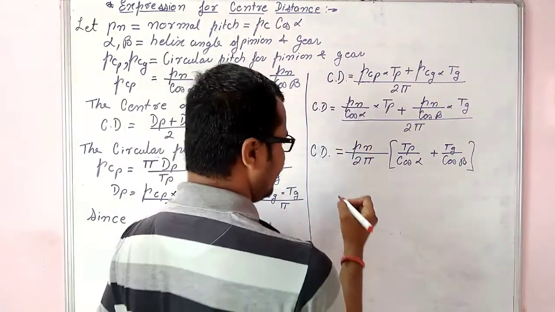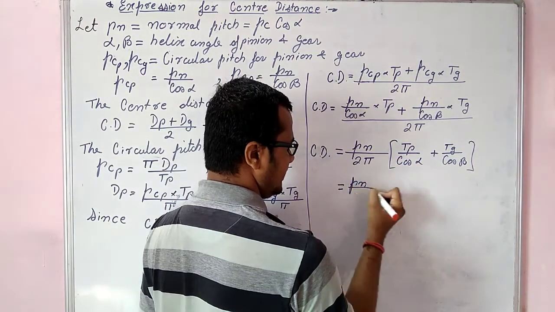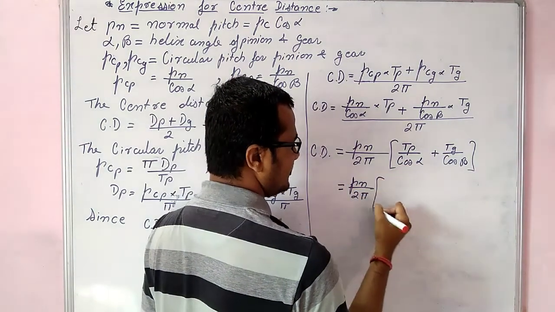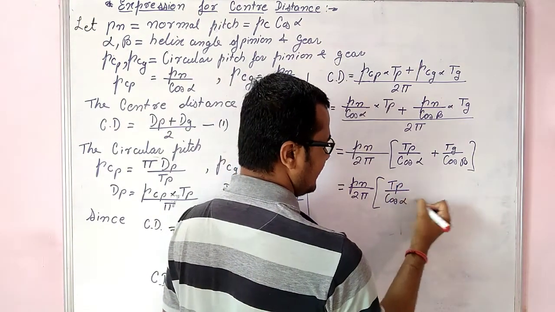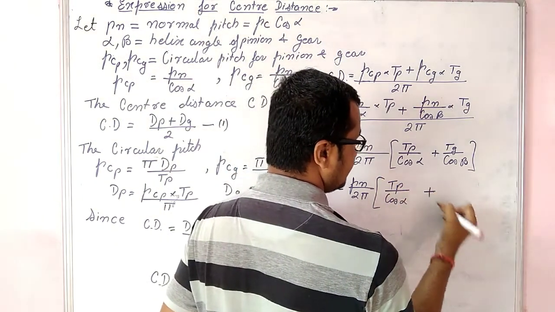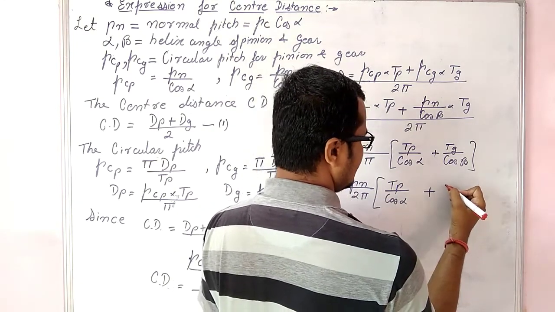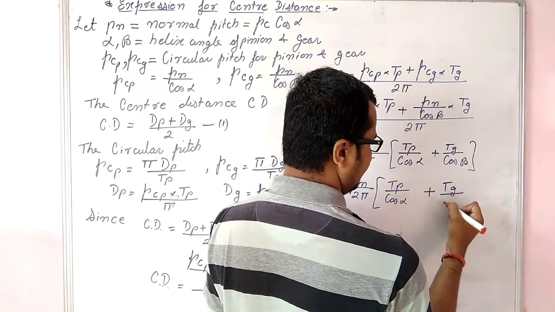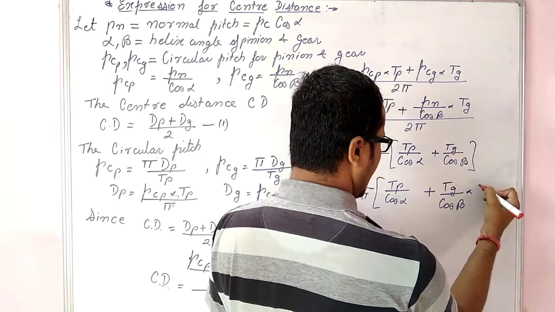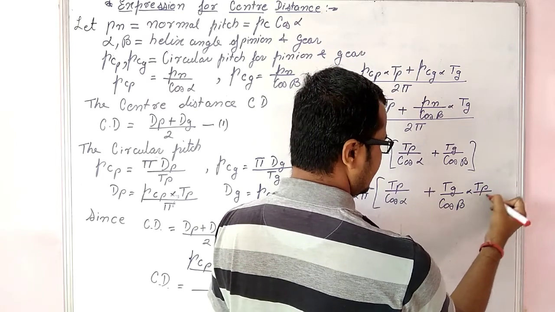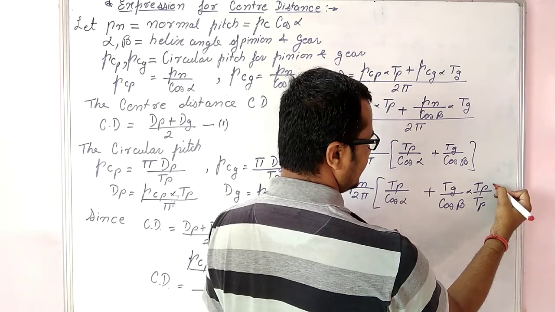What I am doing is, since we have the expression Tp upon cos of alpha plus Tg upon cos of beta, I am multiplying and dividing the second term by number of teeth on pinion Tp.